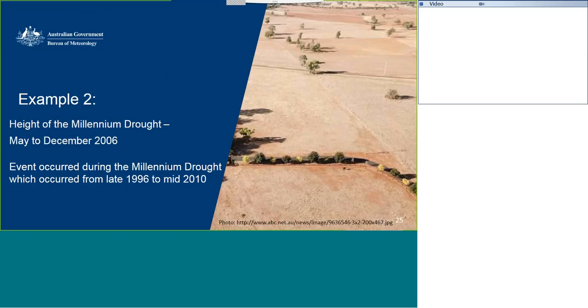So this second example is understanding a historical event. We're using soil moisture data from the Australian Landscape Water Balance website, and we're going to have a look at the height of the Millennium Drought. It was a different experience across Australia, but we're going to have a particular look at the height, 2006, which occurred during the Millennium Drought, which was around 1996 to mid-2010.